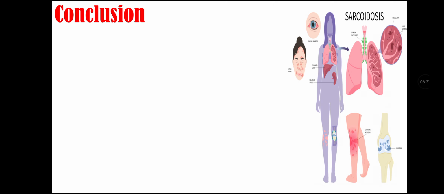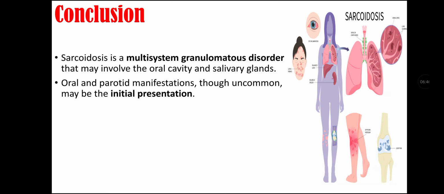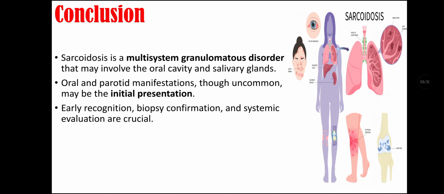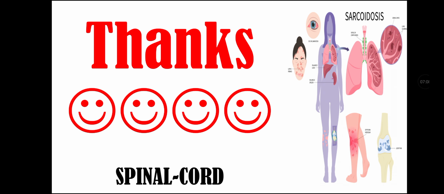In conclusion of this lecture video, sarcoidosis is a multisystem granulomatous disorder that may involve the oral cavity and salivary glands. Oral and parotid manifestations, though uncommon, may be initially present. Early recognition, biopsy confirmation, and systemic evaluation are crucial in the management of sarcoidosis. Management focuses on reducing inflammation, preserving organ function, and maintaining oral health, with corticosteroids as the cornerstone of therapy. And this was all about sarcoidosis.